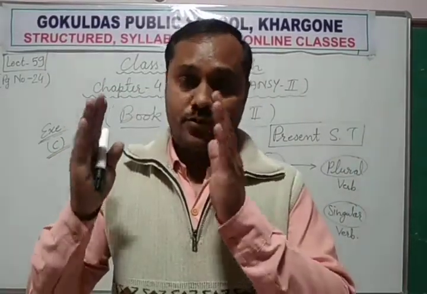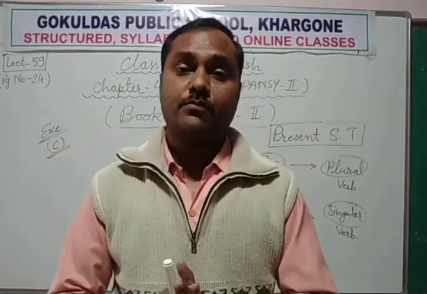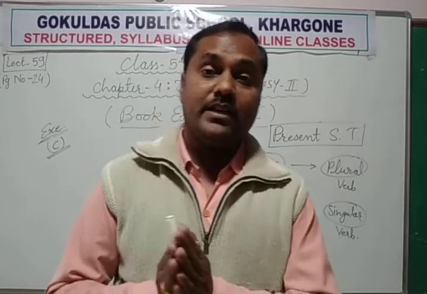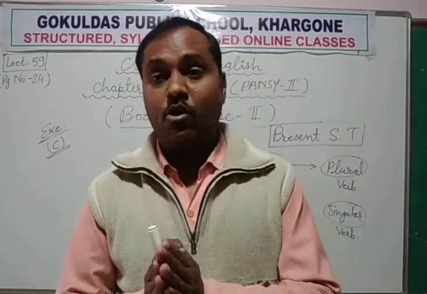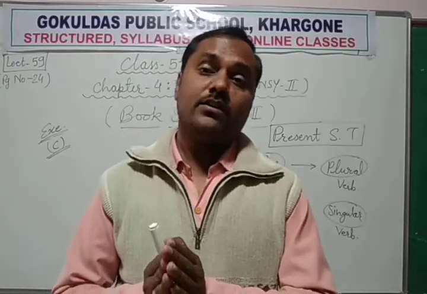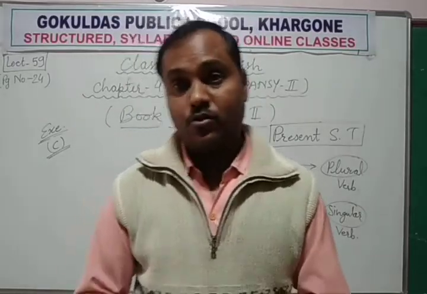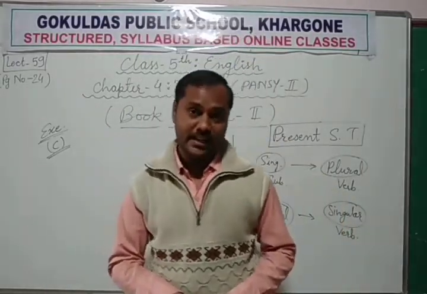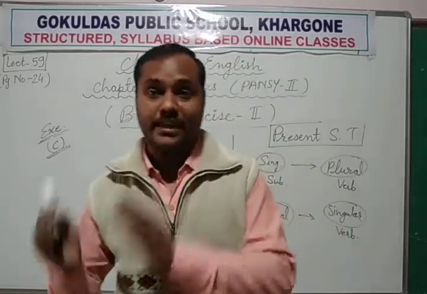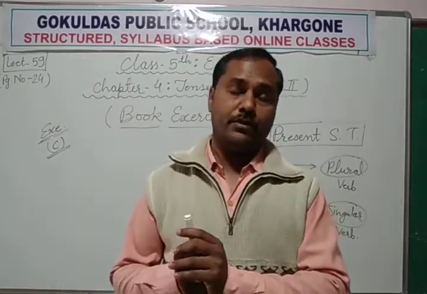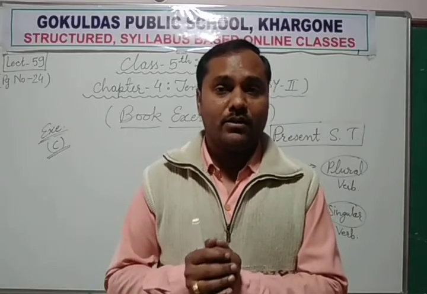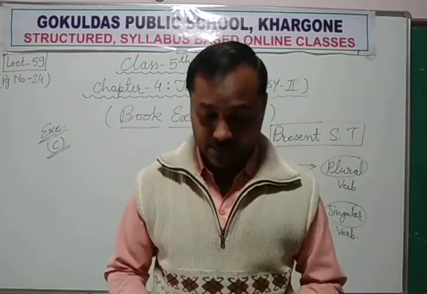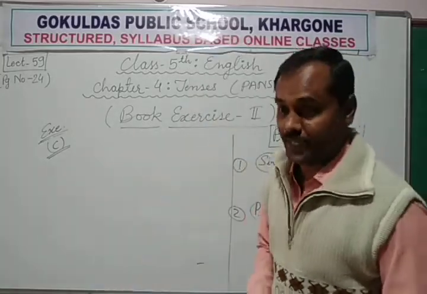Now you have to use this base form, but there can be s or es in the verb, or there may not be. How will you decide whether the singular form or the plural form of the verb is used? That will depend on the subject.